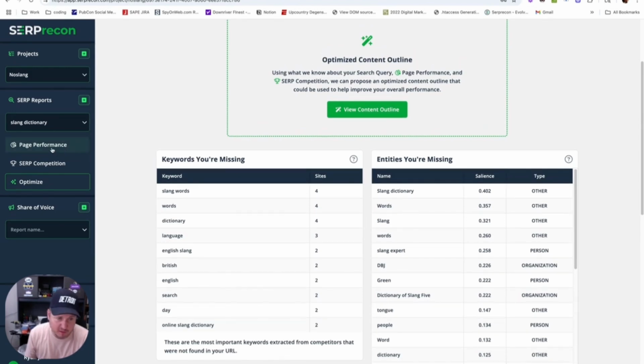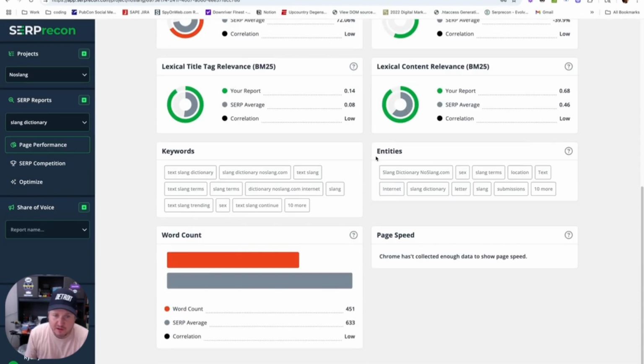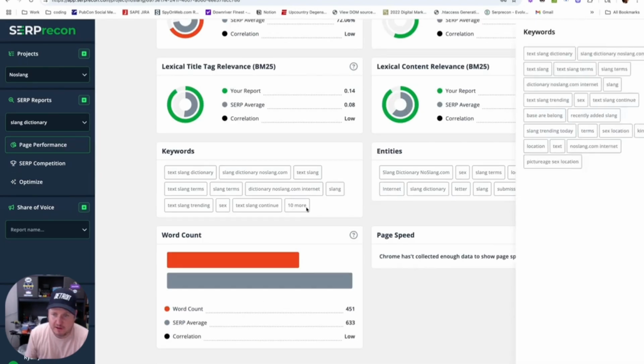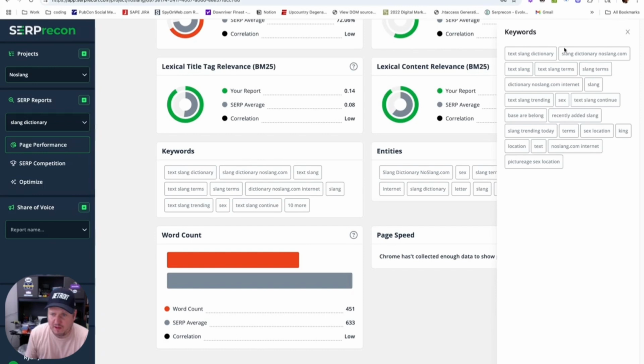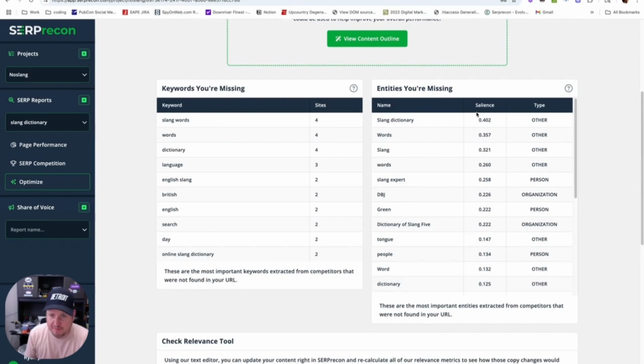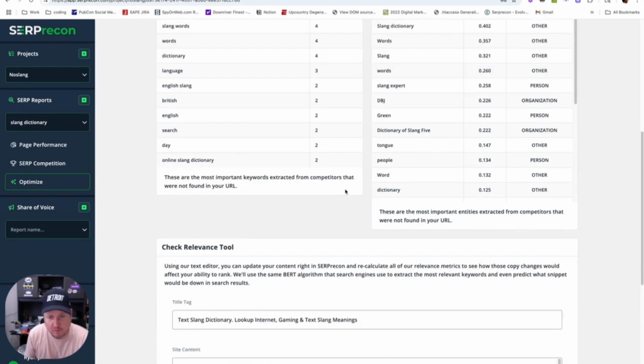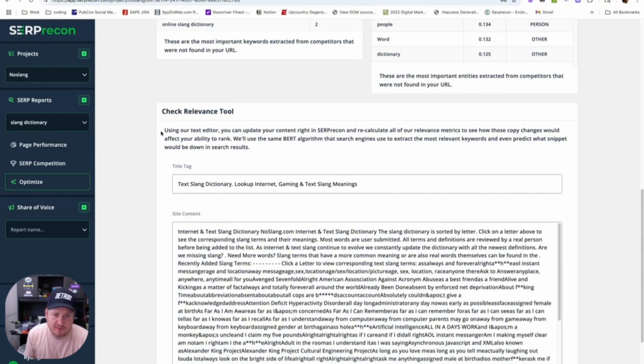And sure enough, if I were to go back to my page and look at all my keywords here, right? Dictionary is only lightly mentioned up here in 2 of the top 20 keywords. It's not really that relevant statistically. So I need to rewrite the content to make it more relevant. Same thing with the entities. Here's the entities that you're missing based on what every other site had. So you can take this stuff and you can work it into your content. But we give you a tool to do that. We have the Check Relevance tool right here.